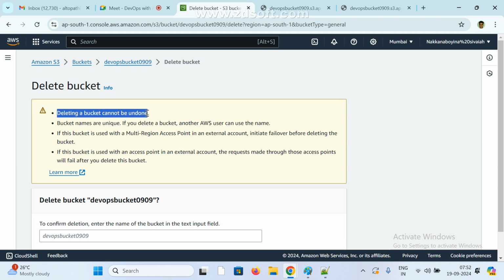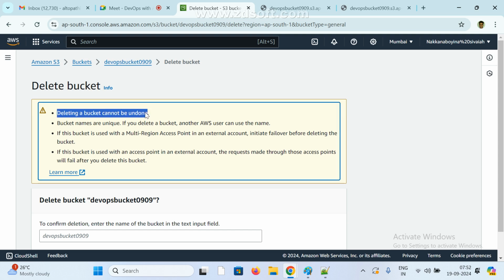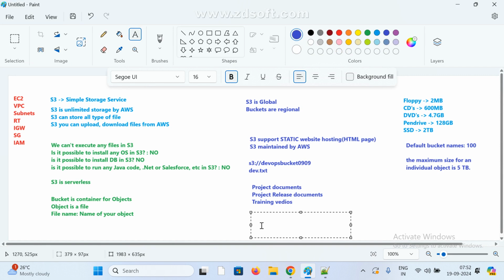This is also an interview question. I deleted one bucket. Is it possible to restore it again? Not at this point, no. Once you delete the bucket, we cannot undo it.